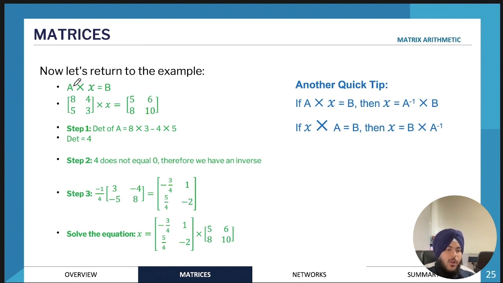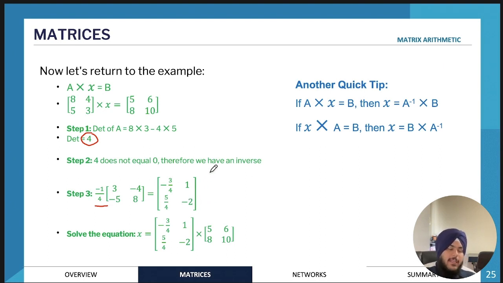Okay, so this is the equation, just a practice question. Step 1 is finding the determinant. In this case, it's 4. Since it's not equal to 0, that means the inverse will exist and that we can solve the equation. Next step is finding the inverse. You can do this easily on your CAS, if not using just the formula. And that will give you this as the inverse matrix.